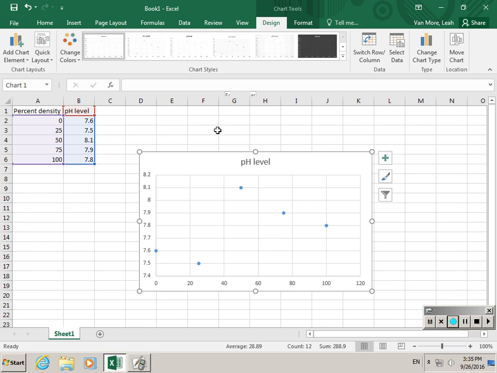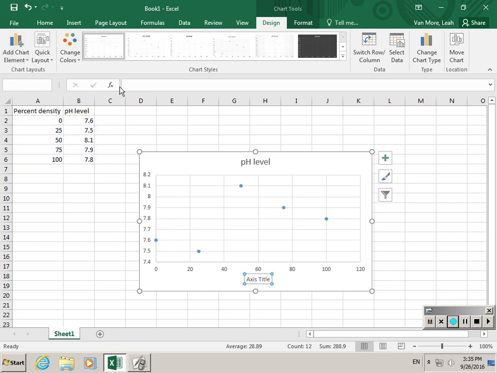So now I need to change and add some things about my graph. So over here, this says add chart elements, and I can add some axis titles. So if I want to add a primary axis title, I can now go ahead and type that in. So this is percent density, and that comes in there.